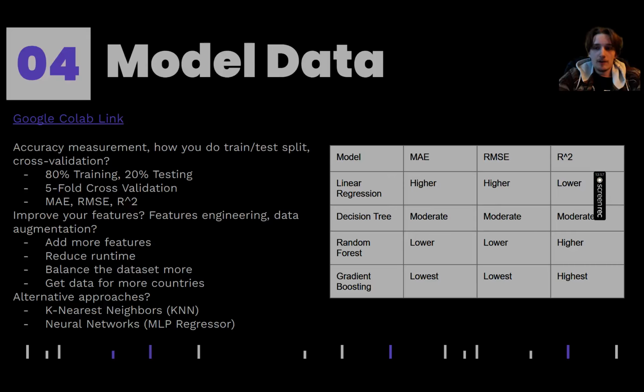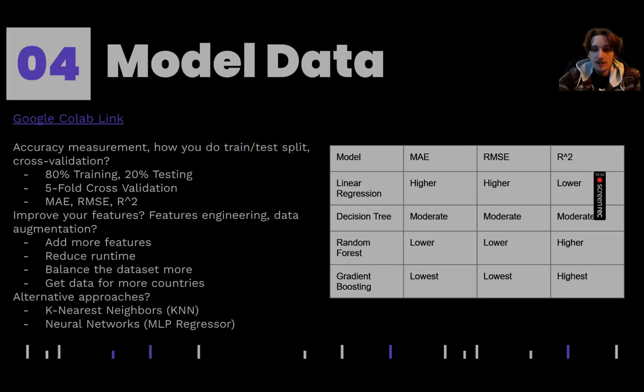Balance the data set more, right? As shown before, some of the data was very highly dominant in certain countries, so I could try and find a way to capture data from each country equally, and to just get data from more countries, right? I only have the top 15 as shown. I could get a whole bunch of countries, right? Every single one of them, if I wanted to. Or I guess not every country has access to Spotify, so that wouldn't really work.